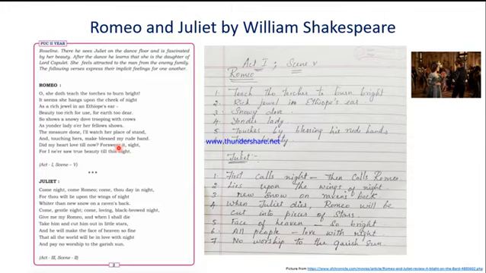Romeo feels that he is seeing the real true beauty once there is a quick clutch between the eyes of both of them. For I never saw true beauty till this night. So this party was held only at night, and they are just exchanging their love through their eyes at this particular party.